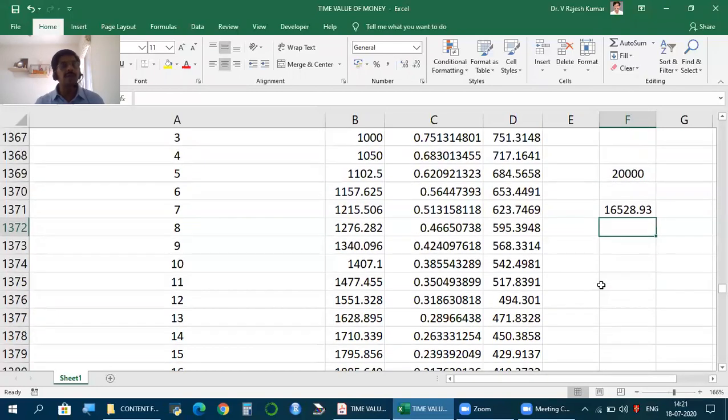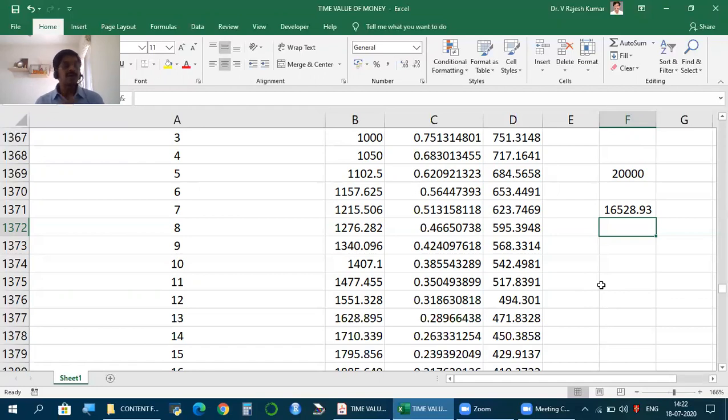Similarly, present value of annuity, how to calculate in general, was a formula. The base formula is applicable only when cash flows are happening end of the period and annually. If it is beginning of the period cash flow, what is the formula? The variation into 1 plus I. And if it's more than once a year, how to calculate, you have seen.